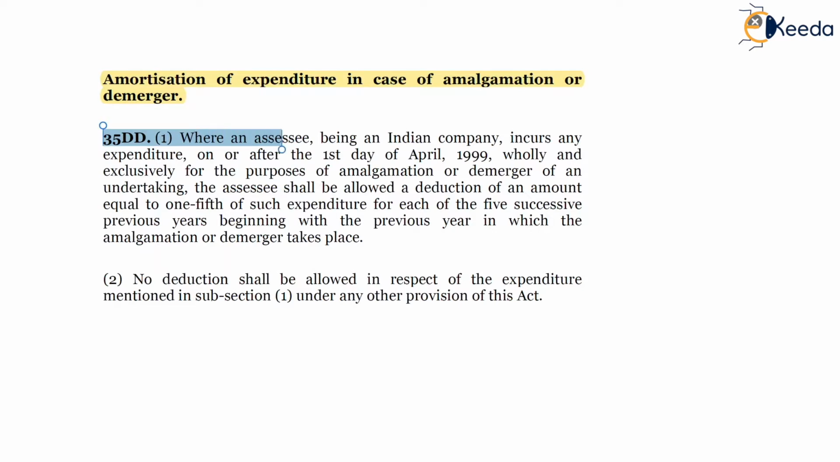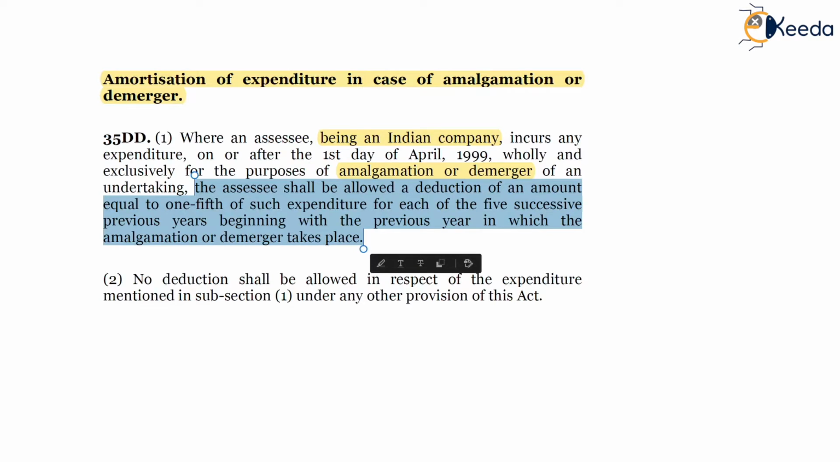On your screen, amortization of expenditure in the case of amalgamation or demerger, section 35DD, where an SSC, being an Indian company, incurs any expenditure on or after 1st of April 1999 wholly and exclusively for the purpose of amalgamation or demerger of an undertaking, the SSC shall be allowed a deduction of an amount equal to 1/5 of such expenditure for each of the 5 successive previous years, beginning with the previous year in which the amalgamation or demerger takes place.